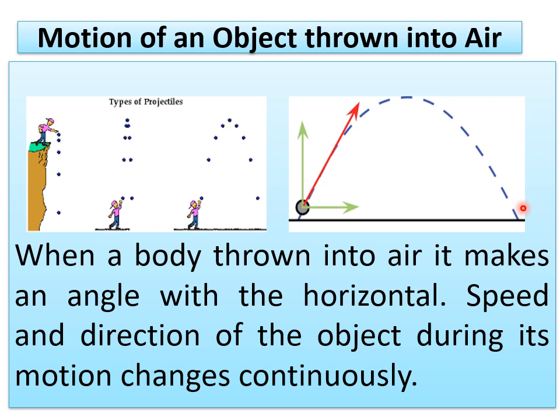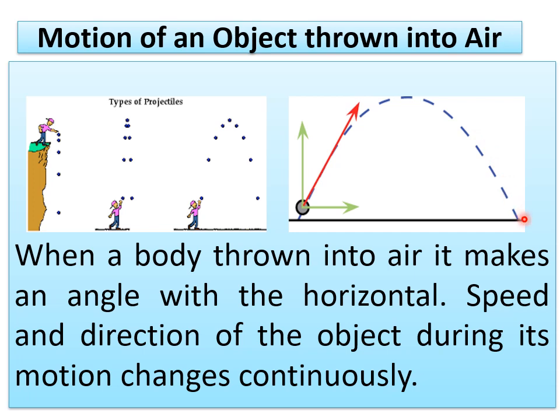The path followed by a ball when it is thrown at some angle with the horizontal is called a projectile path, and we can call it a trajectory also. But both of these you are going to learn in the higher classes. The main point you have to remember here is that when a body moves in a projectile path, the speed as well as the direction of the object change continuously during its motion.